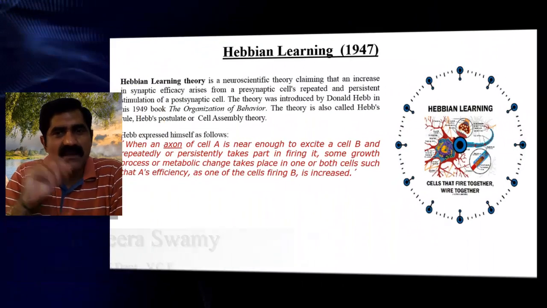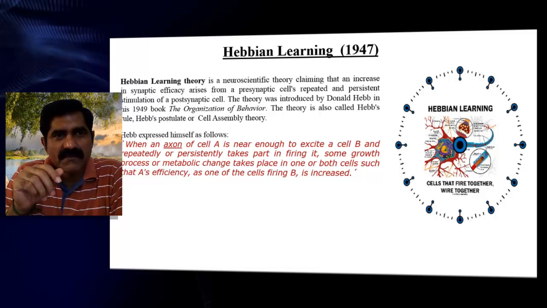Good morning everybody. Today we are going to discuss Hebbian learning. This is the popular algorithm which is used in unsupervised learning. So what do we mean by Hebbian learning? Basically it was proposed by a scientist in the year 1947. According to his theory, Hebbian learning theory is a neuroscientific theory.